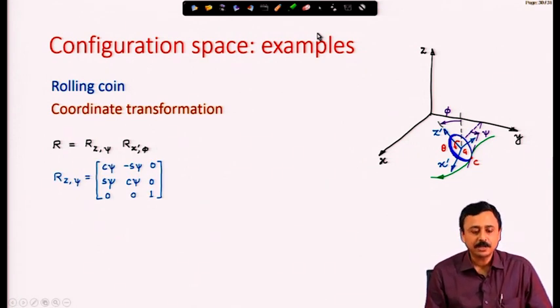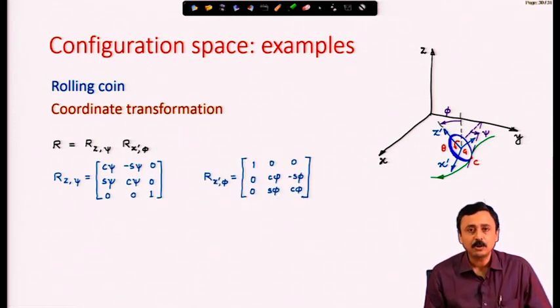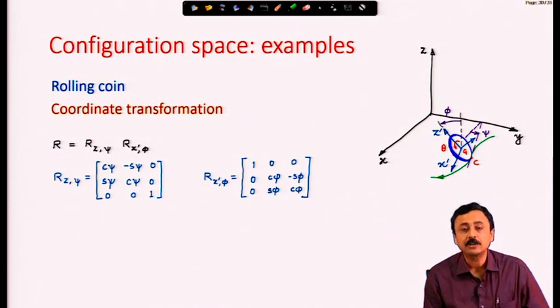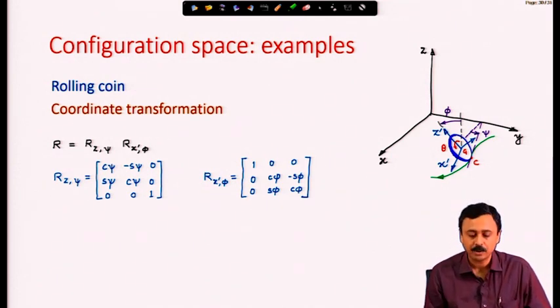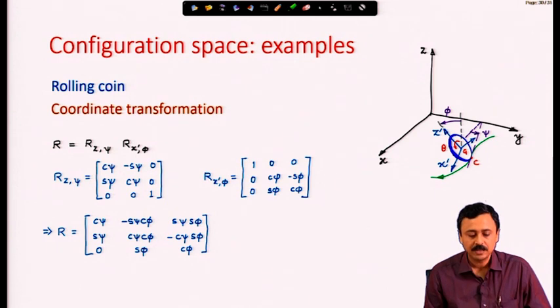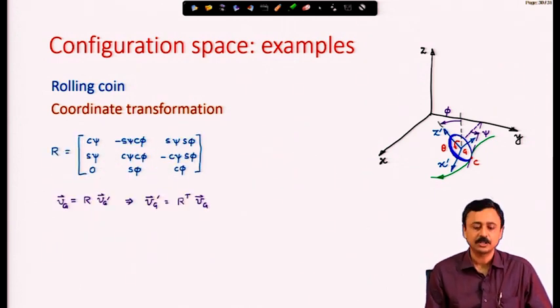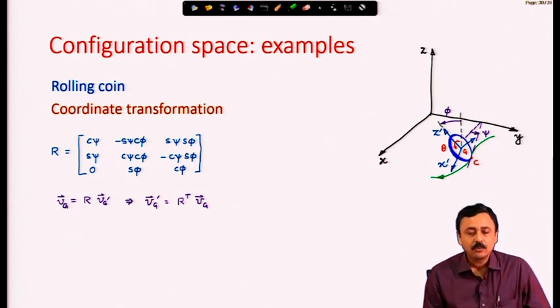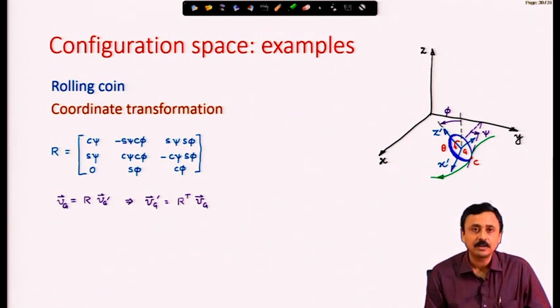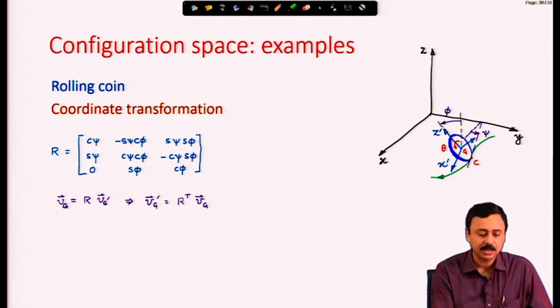This is the fundamental rotation matrix of psi about z and the fundamental rotation matrix of phi about x prime. If I take the product, this is the net rotation matrix. Now, the velocity of the center of mass in the x y z frame can be transformed using this rotation matrix.